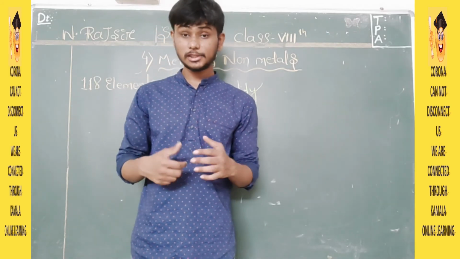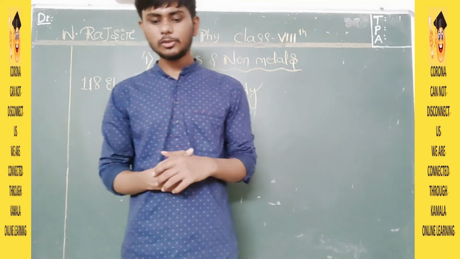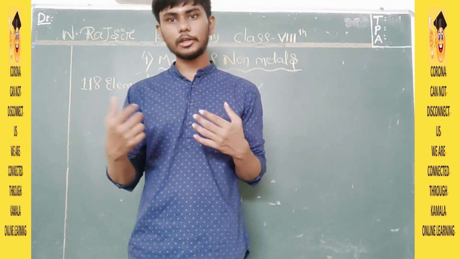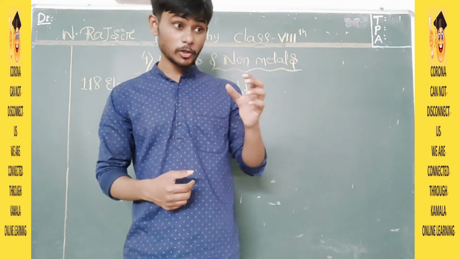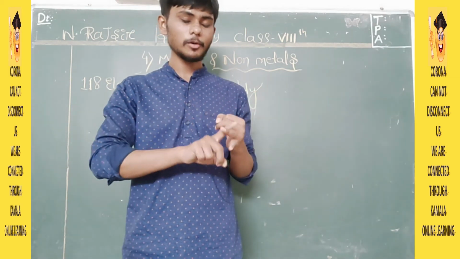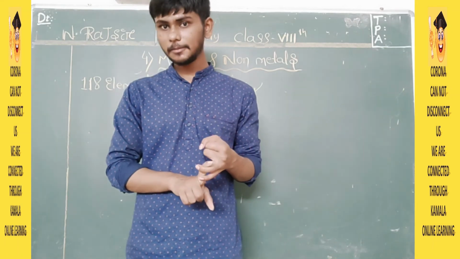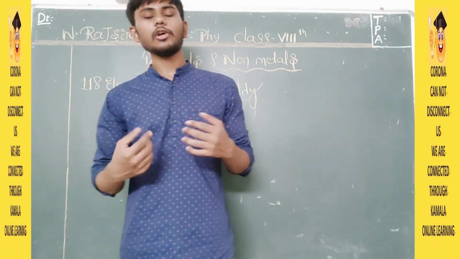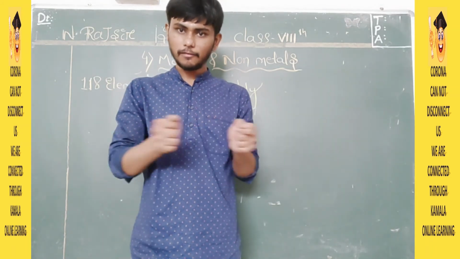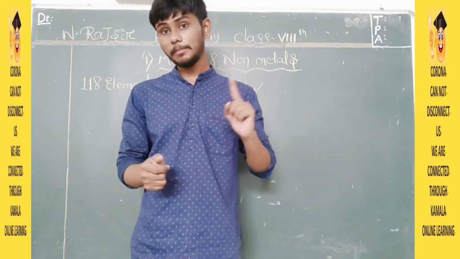You have a lot of things in your pocket or in your house. The compass box is made either of plastic or of metal. Can you ever beat a piece of wood and make it flat? No. The wood will break.